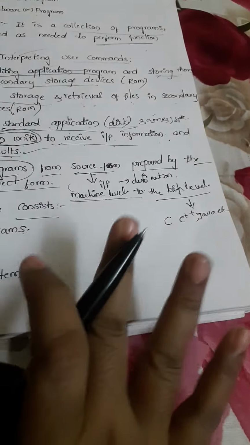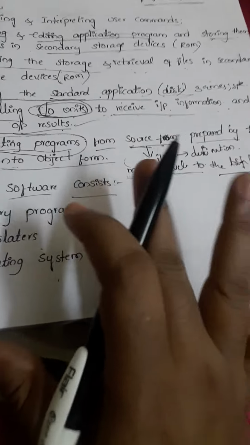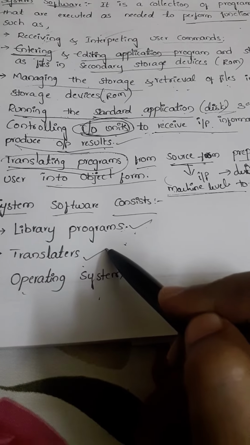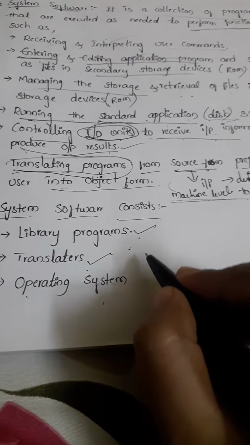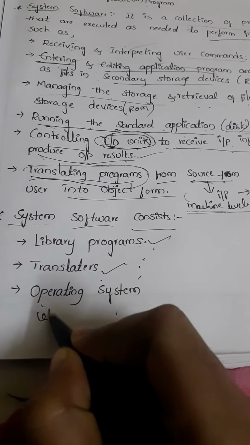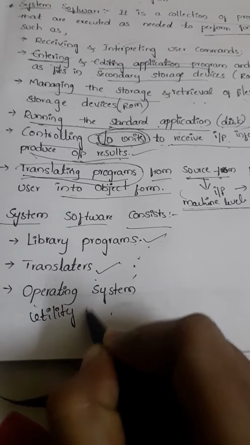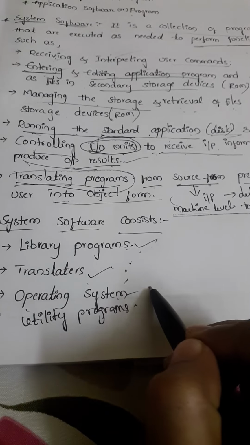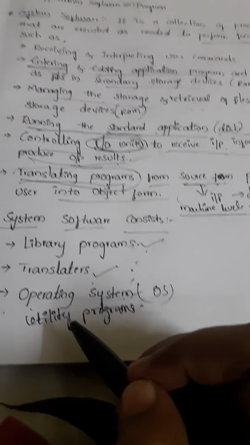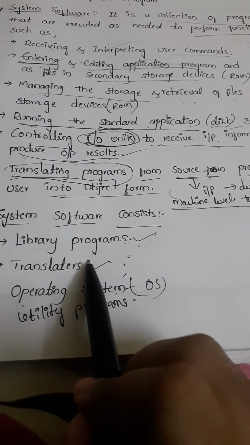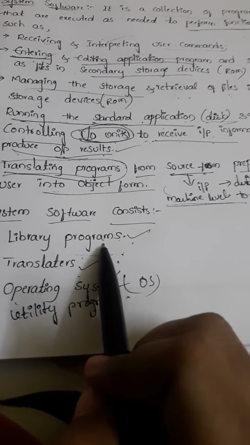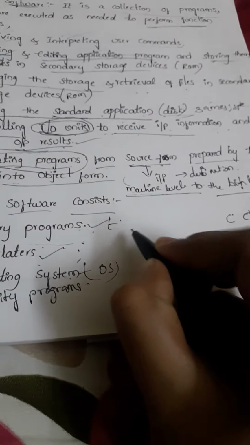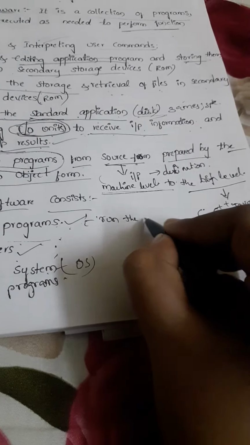Okay, now we will see what the system software consists of. The system software generally consists of library programs, translators, and utility programs, and one more thing we have, the operating system, which we call OS. In that, what is a library program? Library programs are used to run the user commands only. So it will run the user programs.